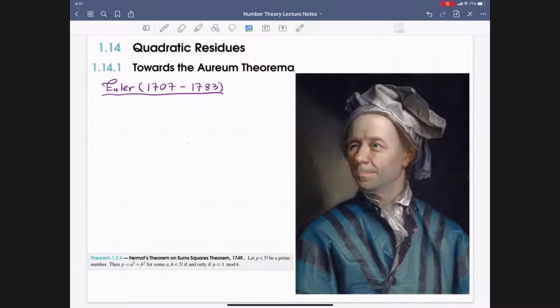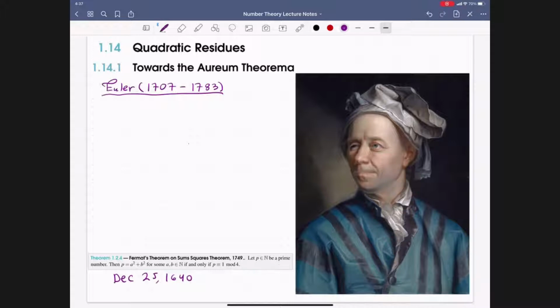At the start of the term, I mentioned this result, Fermat's theorem on sums of squares. What it says is that a prime number p can be written as a sum of squares if and only if p is congruent to 1 mod 4. First written by Fermat in 1640, it is also known as the Christmas theorem, since Fermat wrote this down in a letter to Mersenne on December 25, 1640.